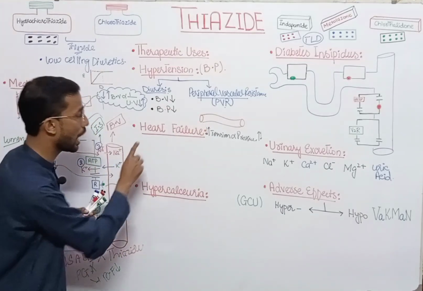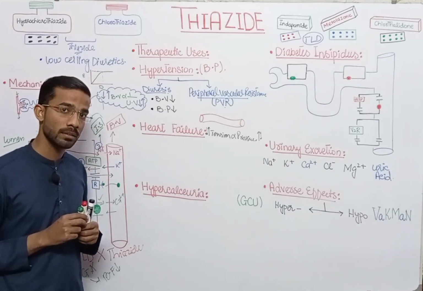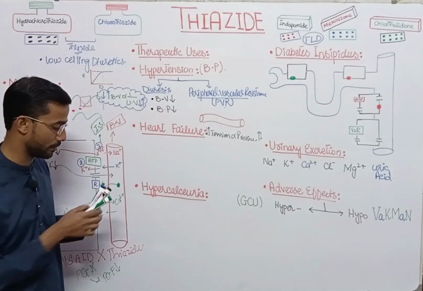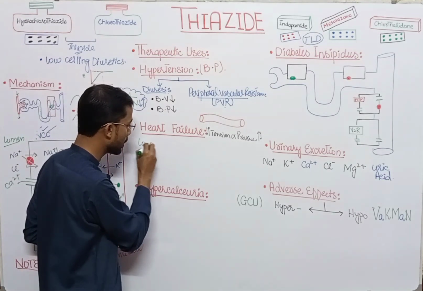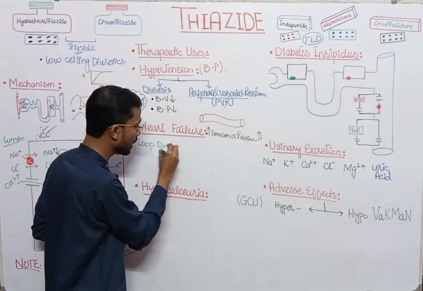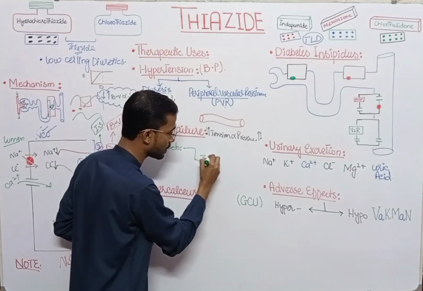Next is heart failure. In heart failure, we can also use the thiazides, but there is a problem. We prefer loop diuretics in the heart failure patient instead of the thiazides.